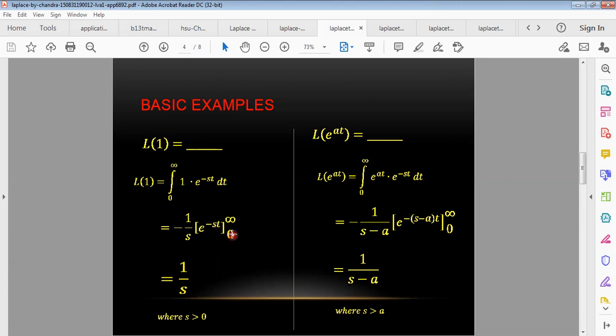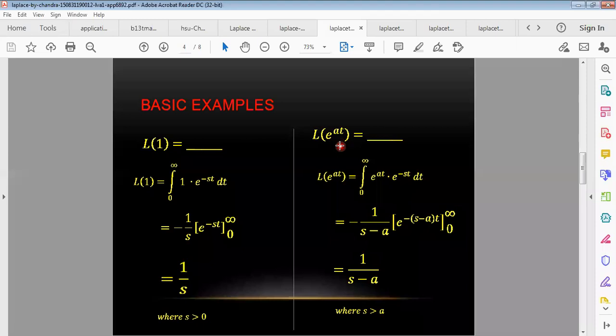So minus, and putting lower limit in replace of t. So if t equals to 0, then this value, what? E to the power 0. E to the power 0 means what? 1. So minus 1 we get. So minus 1 into 1 minus 1 by s, the result will be 1 by s. Similarly, we can find out Laplace transformation of e to the power at.